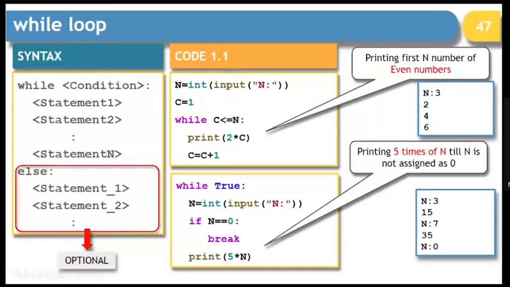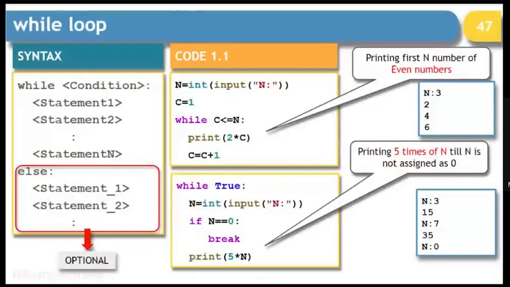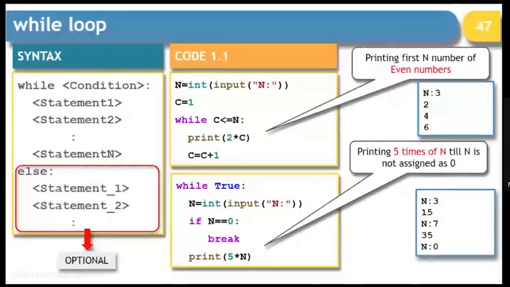So I'll not go in deep. The first one is displaying the first n even numbers. The second one is basically 5 times n till n is assigned as 0.